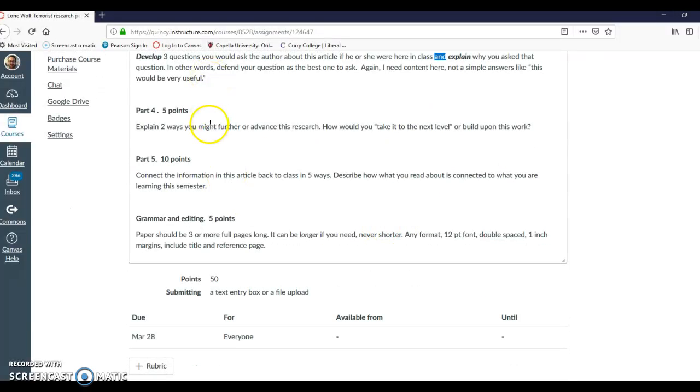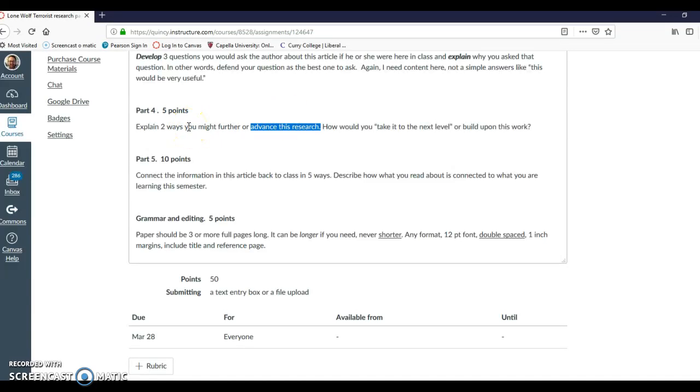Part 4, explain the 2 ways you might further or advance this research. Okay, so the article that you're reading, how might you broaden it, make it bigger, take it further, expand it? Don't tell me about a whole other research project. Tell me about how you would clean up, advance, expand, make bigger the one you're reading now. I want to know 2 ideas for that.